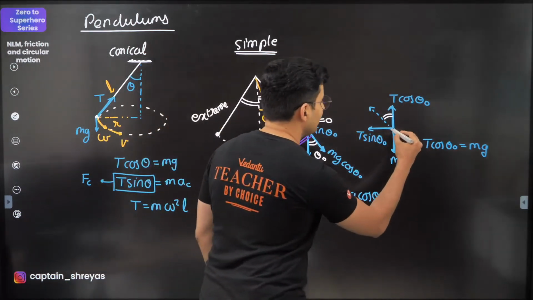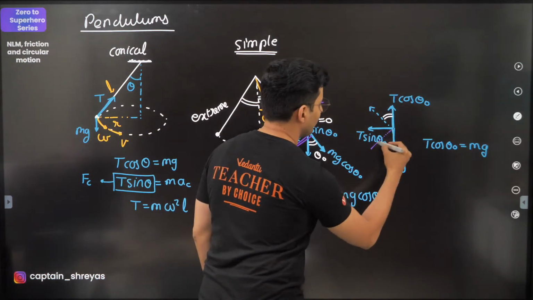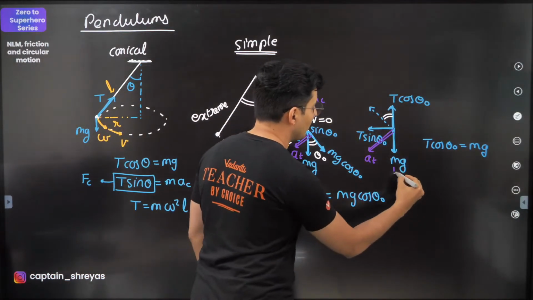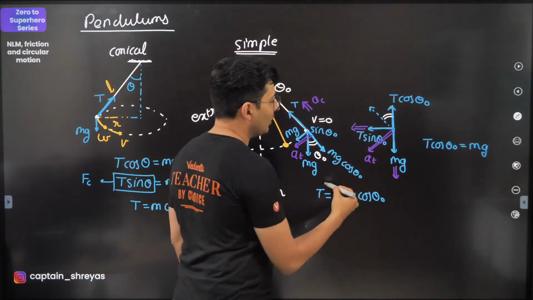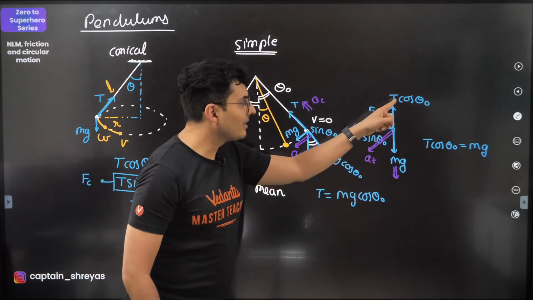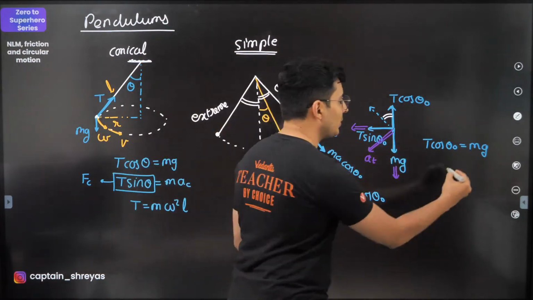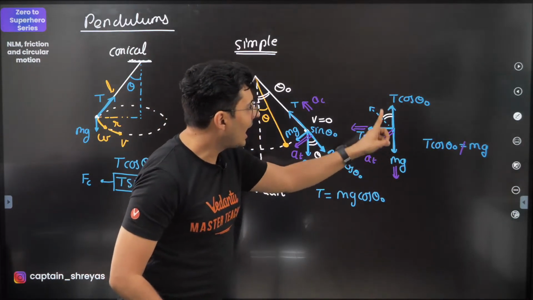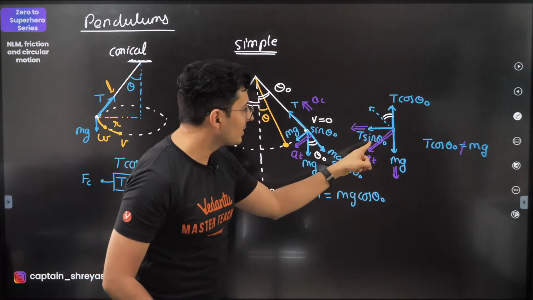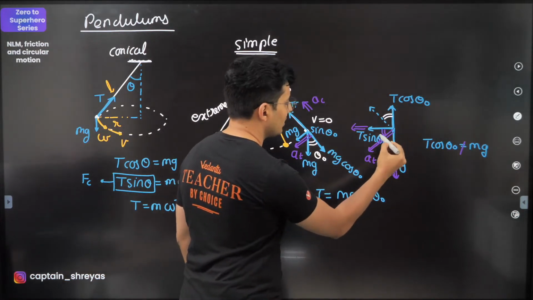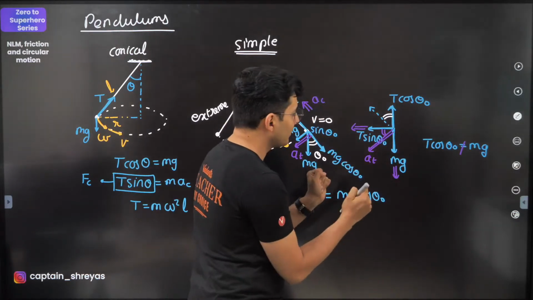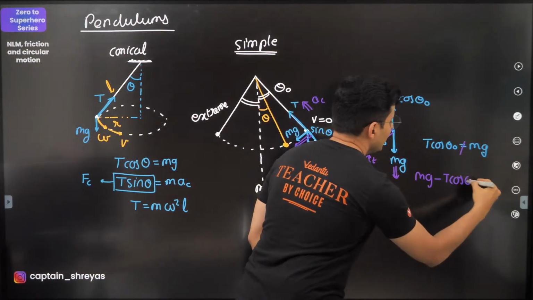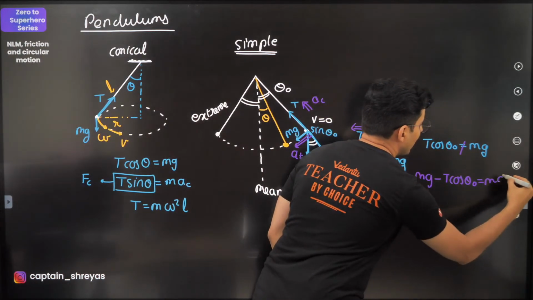But if you notice here, acceleration is there. In fact, acceleration will also have some components. One component here and one component here. So technically speaking, T cos theta will not be equal to mg, because mg and T cos will have some unbalance because there is a component. This is theta naught. This is also theta naught. So actually speaking, mg minus T cos theta naught will be mass into tangential acceleration.